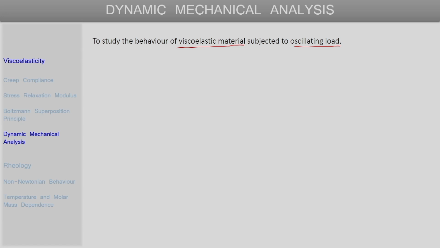Such a load is well replicated by dynamic mechanical analysis, where a sinusoidally varying stress or strain is applied, and we measure the strain in these experiments.